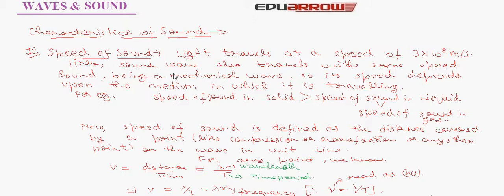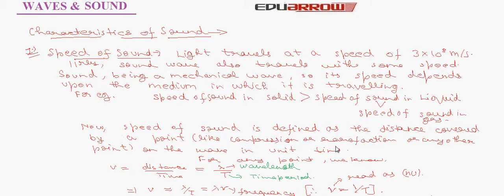Sound being a mechanical wave, its speed depends upon the medium in which it is traveling. For example, speed of sound is greater in solid than speed of sound in liquid, and speed of sound in liquid is greater than speed of sound in gas. Now, speed of sound is defined as the distance covered by a point like compression or rarefaction or any other point on the wave in unit time.